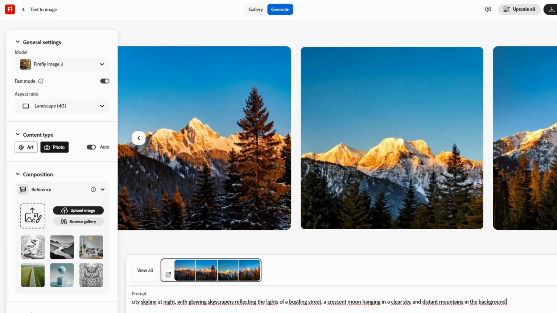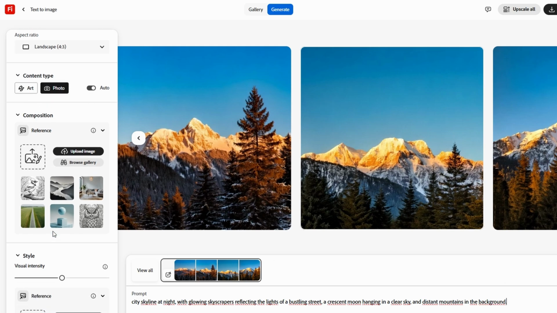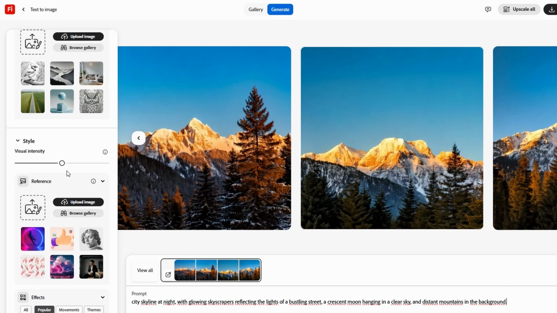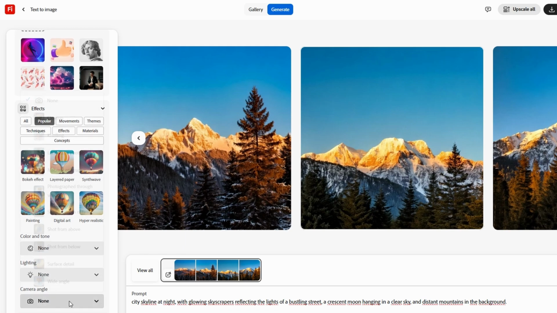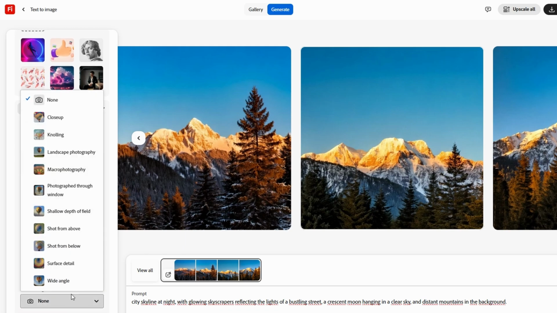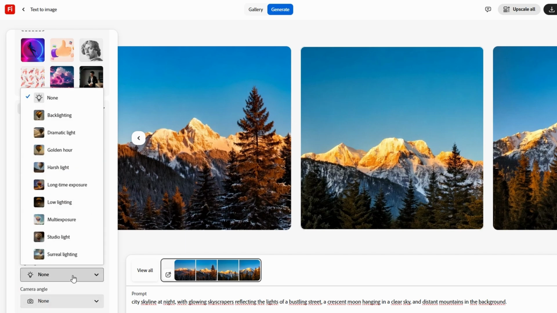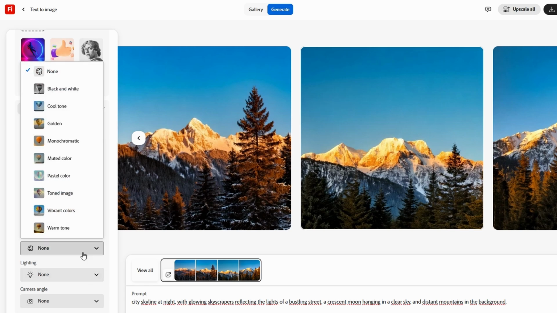Also, don't shy away from experimenting with various artistic styles. You might want to try rendering the same cityscape in different mediums. Perhaps a watercolor painting, a futuristic digital design, or even a retro 80s neon style. Firefly offers a variety of styles to explore, and this is where the AI's creativity truly shines.